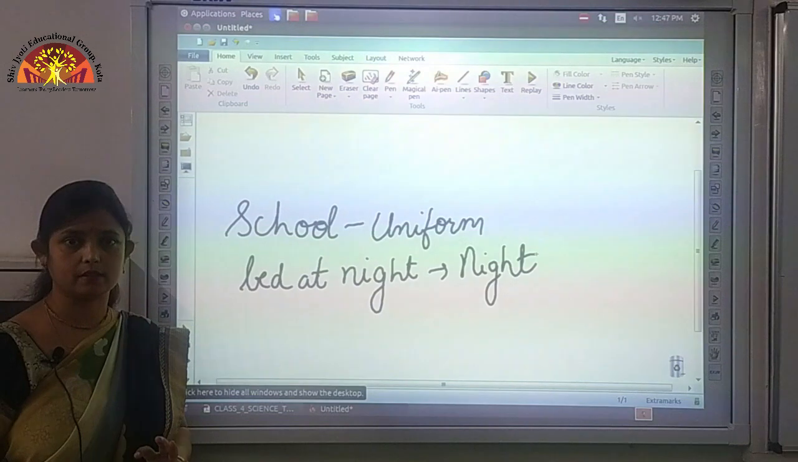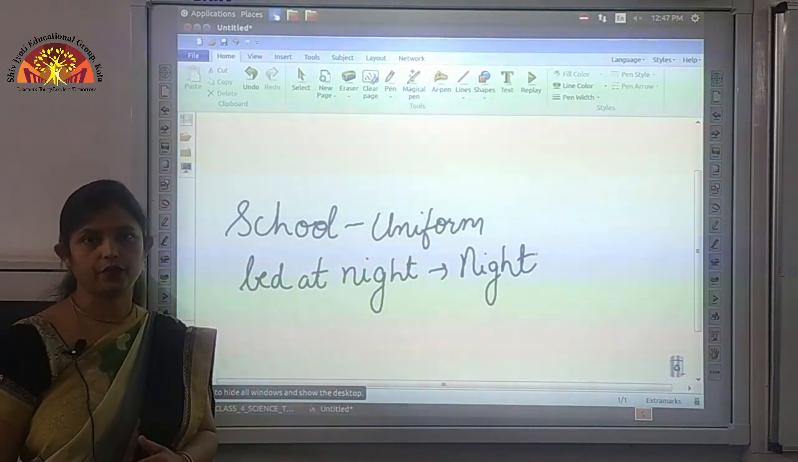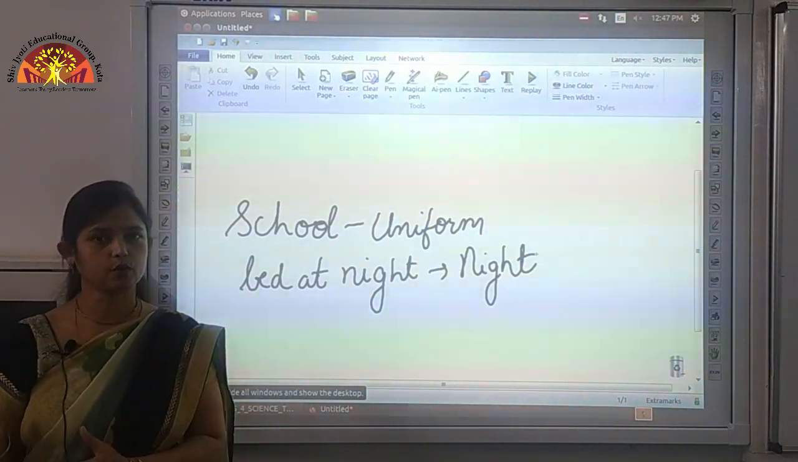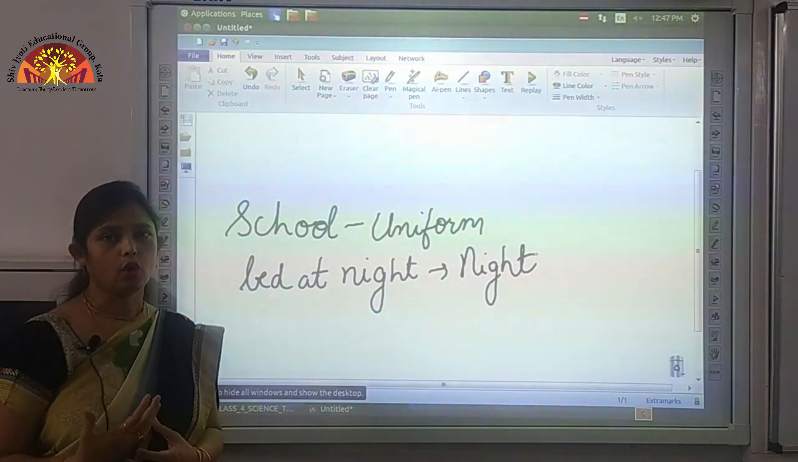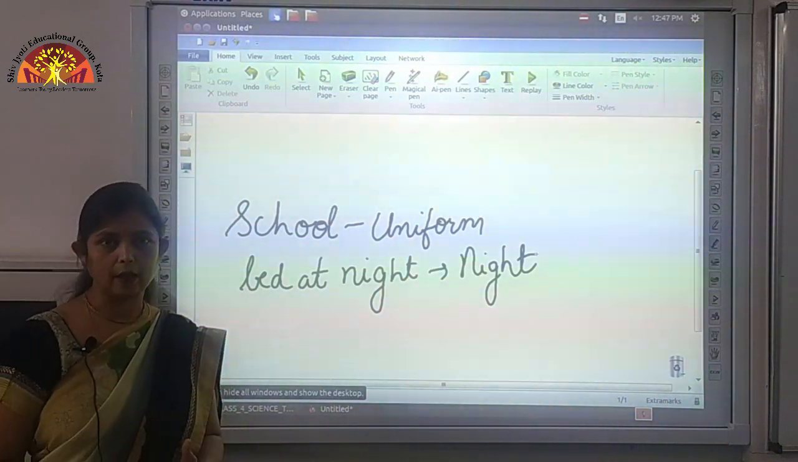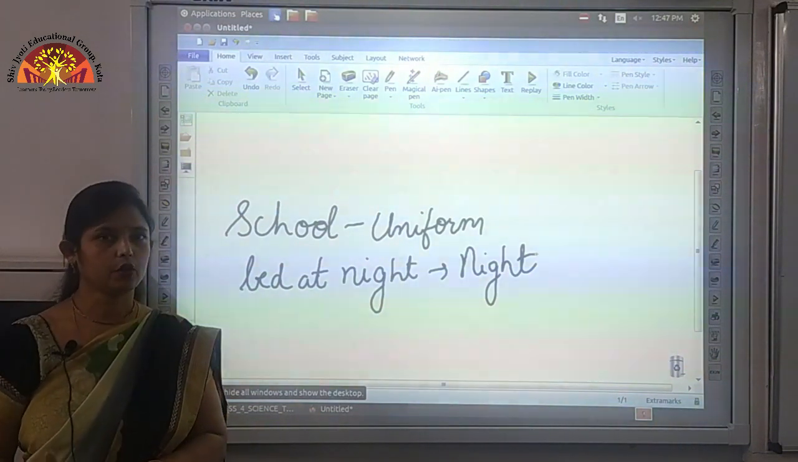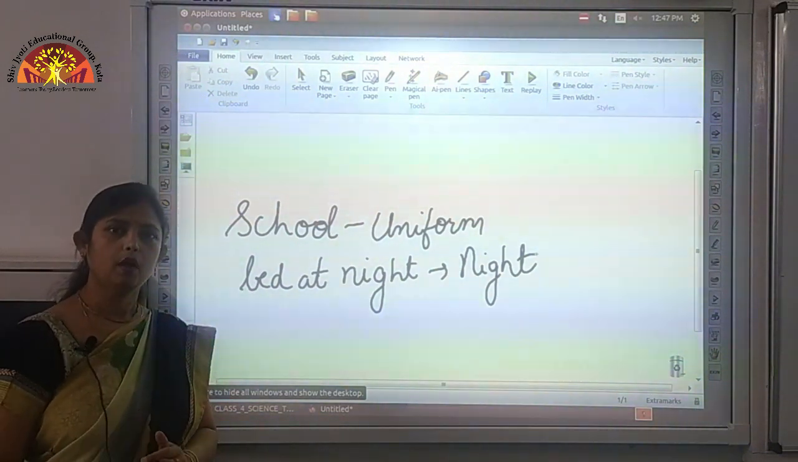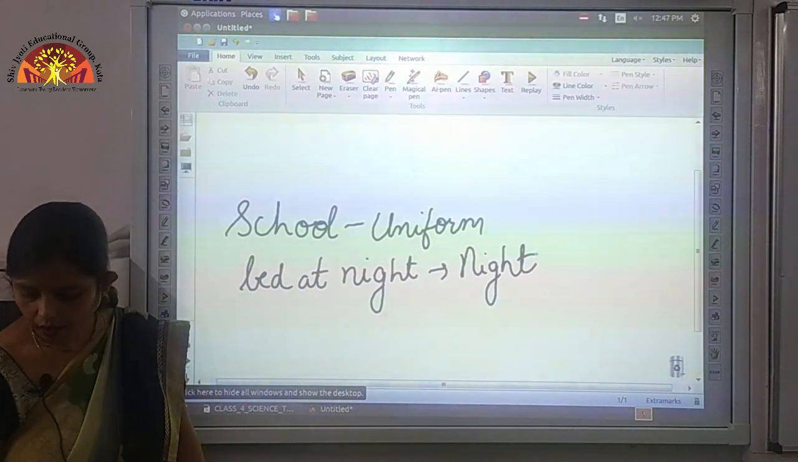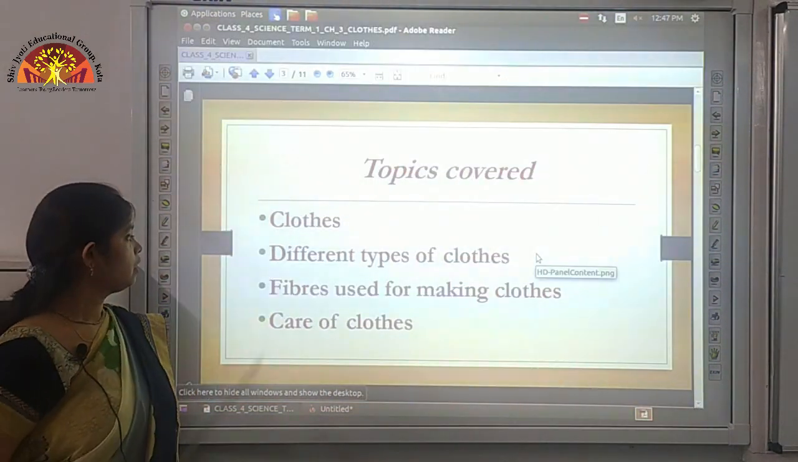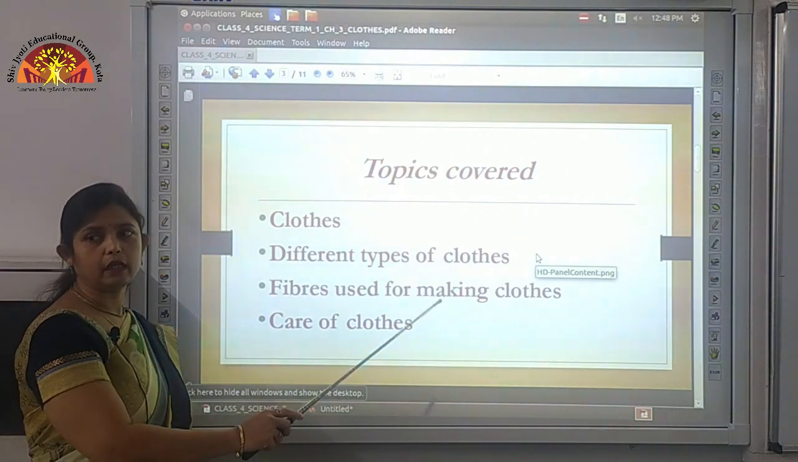Now not only this, people in different professions also wear different types of uniforms. Like lawyers, they used to wear black coats, then doctors, they used to wear white colored apron. So these are different types of clothes, different types of uniform worn for different purposes. Now we come to our next topic, that is fibers used for making clothes.